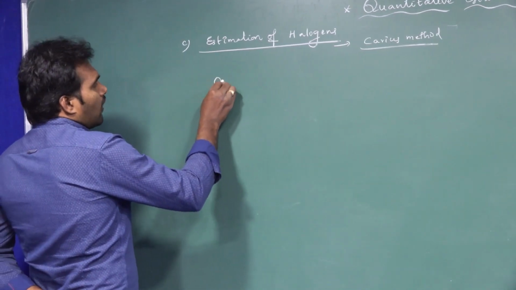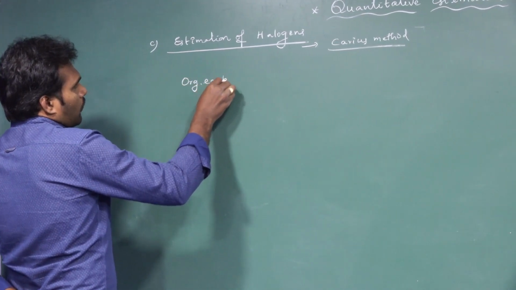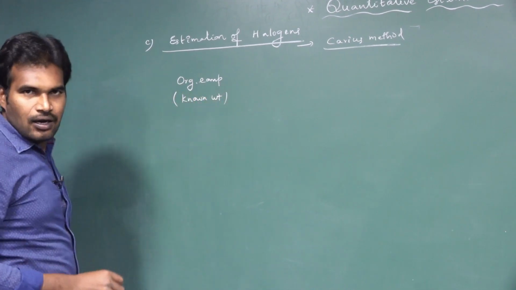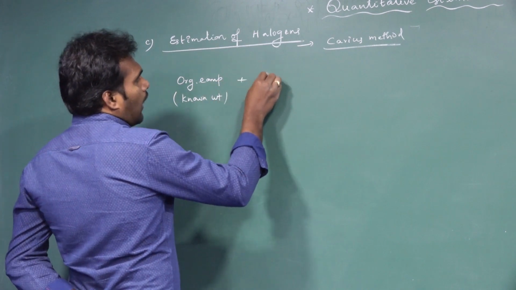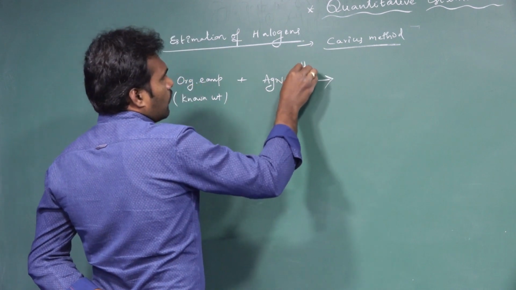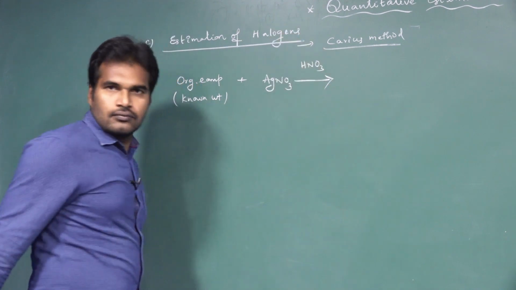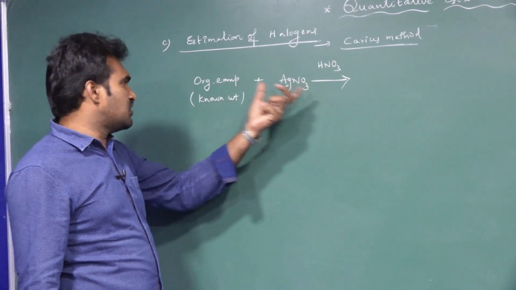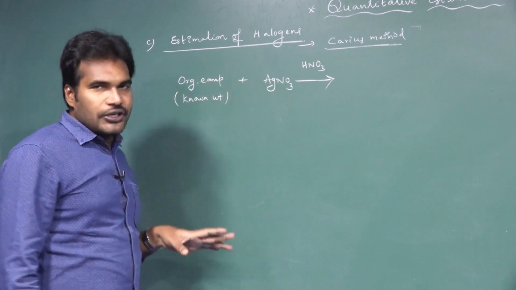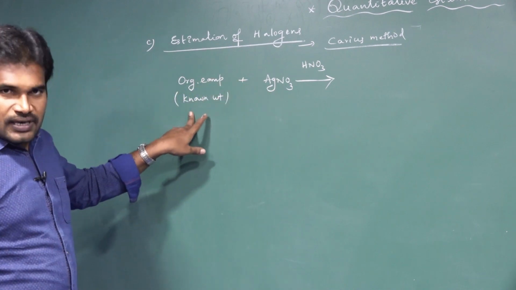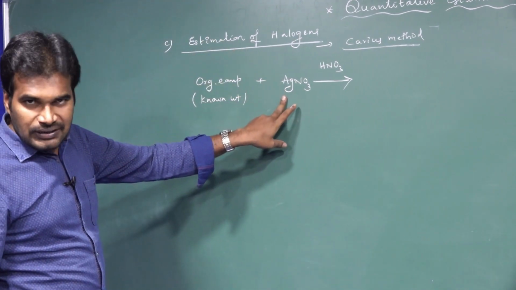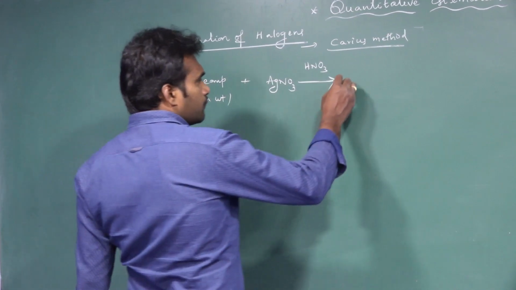Take a known weight of organic compound. To this, add silver nitrate, AgNO3, in presence of HNO3. After the addition of AgNO3, suppose halogens are present in it. These halide ions will react with the silver, and they produce what?